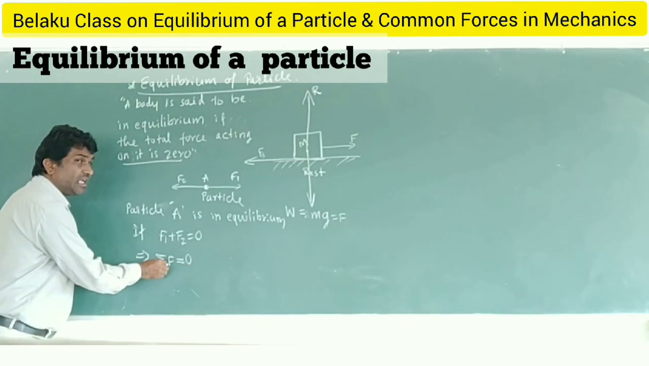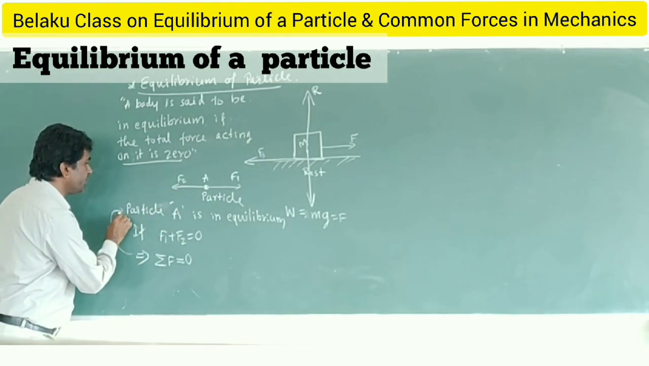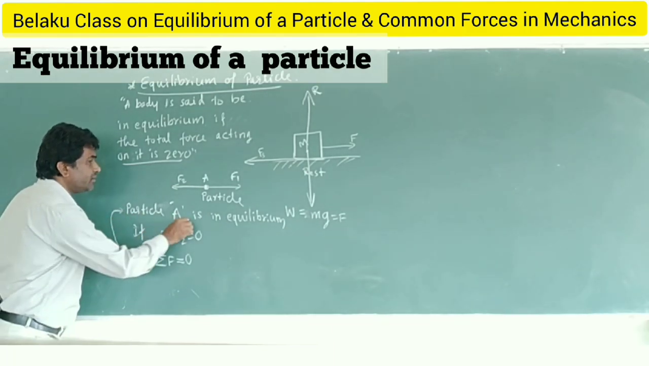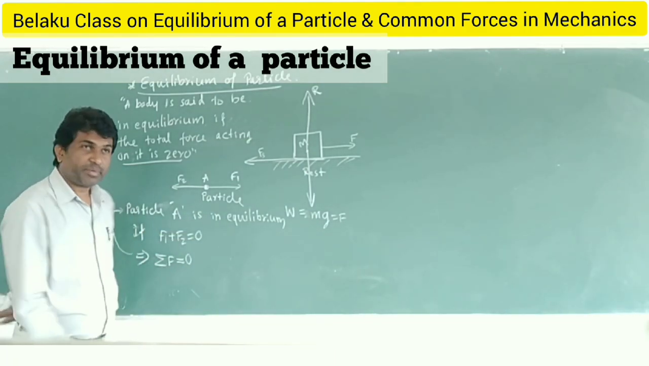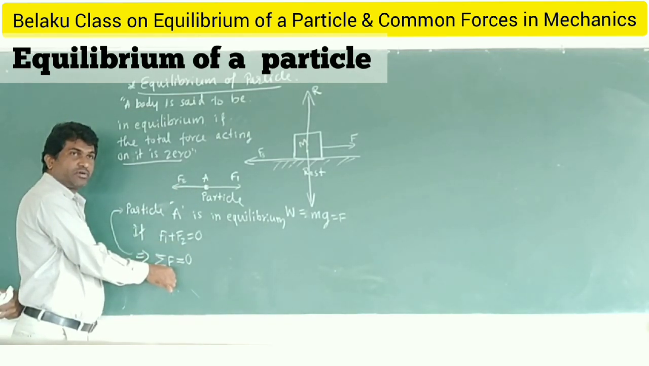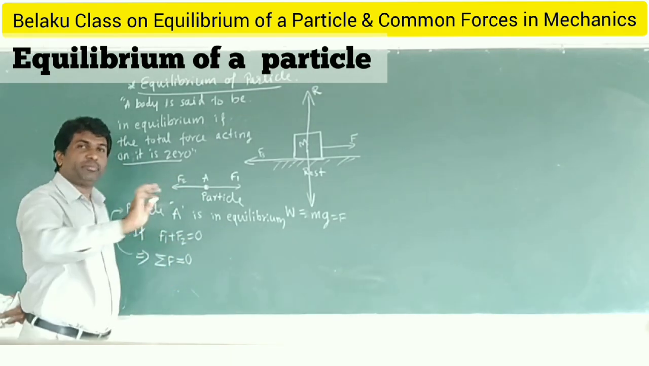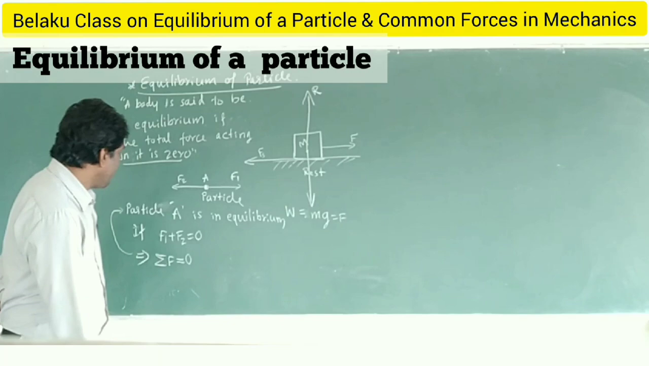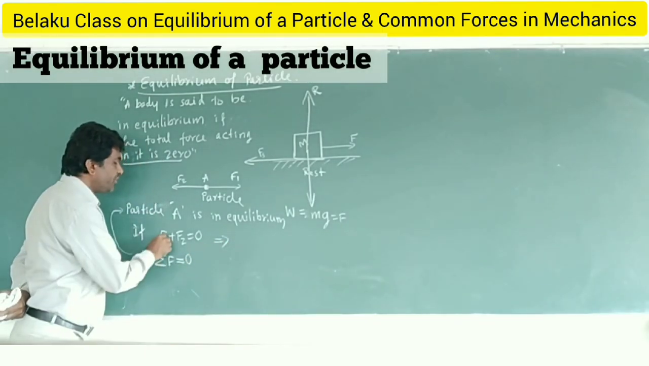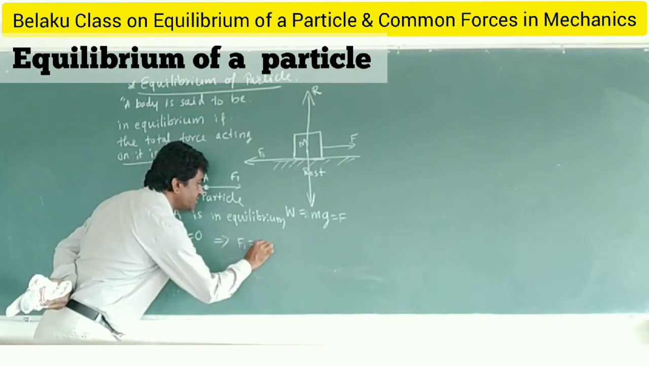So, if the net force acting on a particle is 0, then you can say the particle is in equilibrium. If the particle is in equilibrium, net force acting on the body is 0, and if net force acting on the body is 0, the particle is in equilibrium. Right? And what does it mean? F1 plus F2 is equal to 0 means F1 is equal to minus F2.